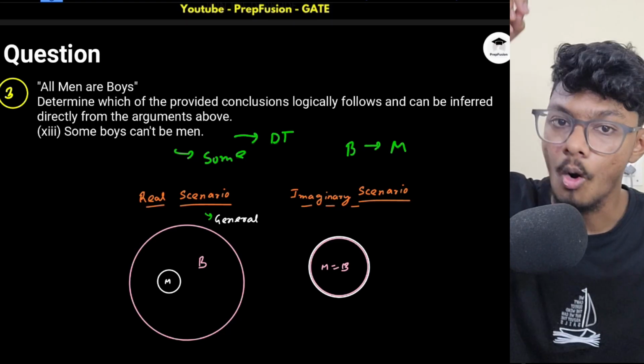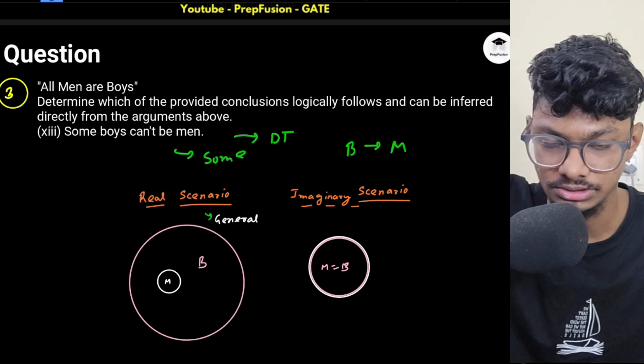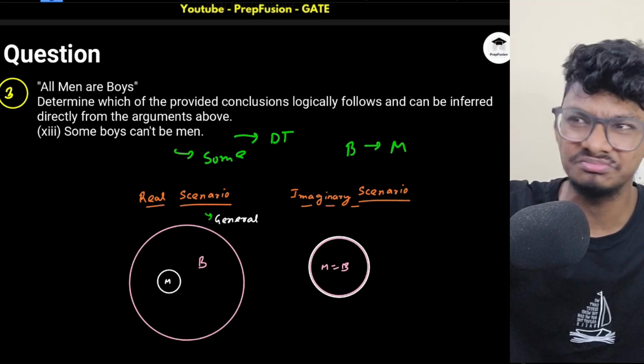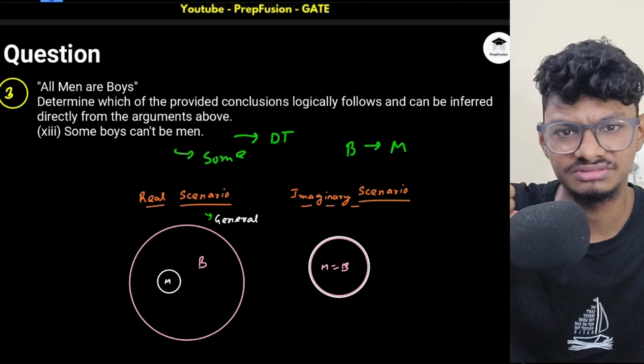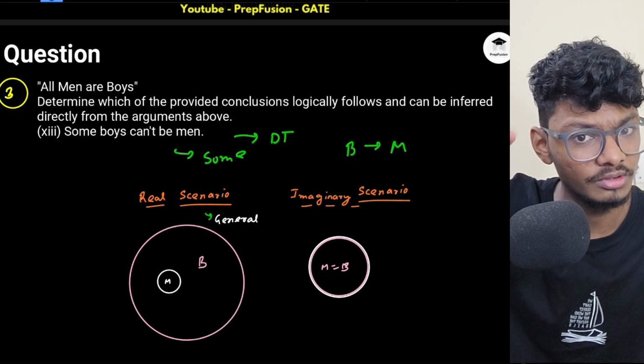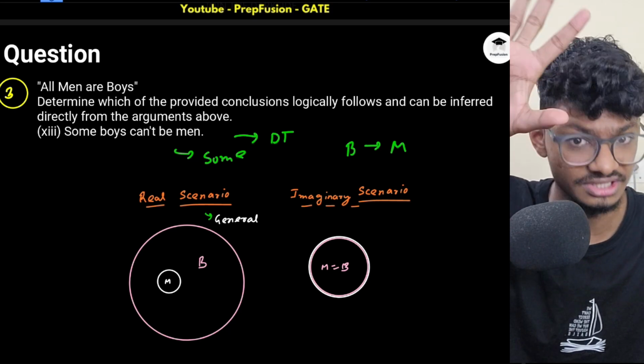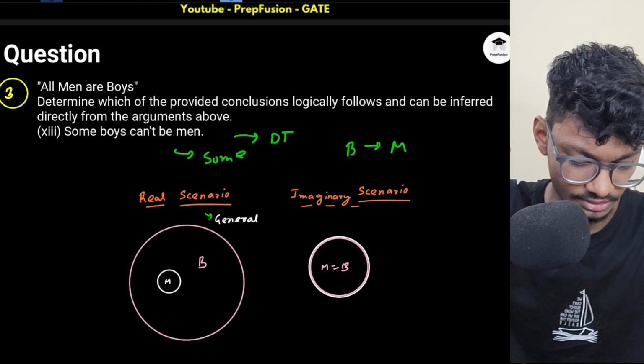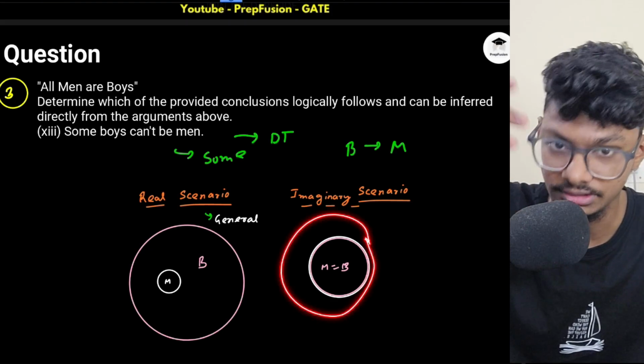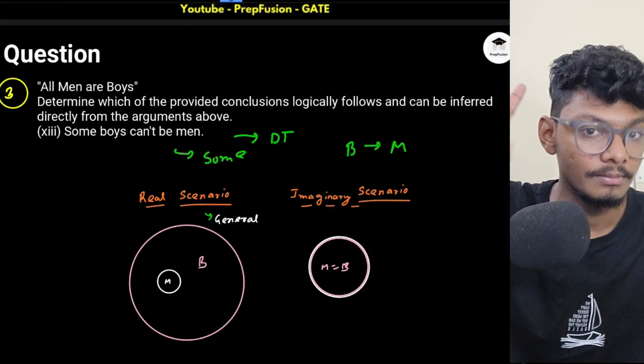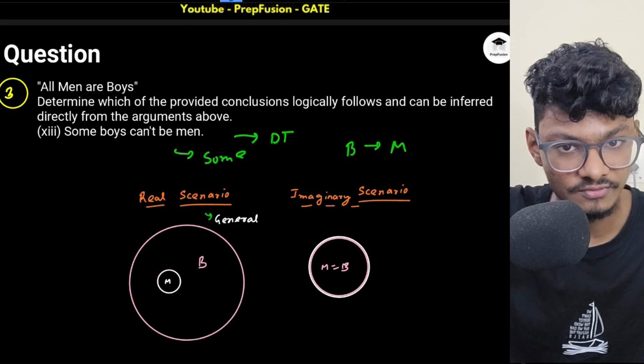Person A told me all men are boys. Person B is telling me then according to this, some men can't be boys. According to this, that is a possibility. Okay, but can I say it surely? Can I say it surely? No, right? Because here his statement is not following. But this is not a real case. Okay, don't get confused. This is not a real case.